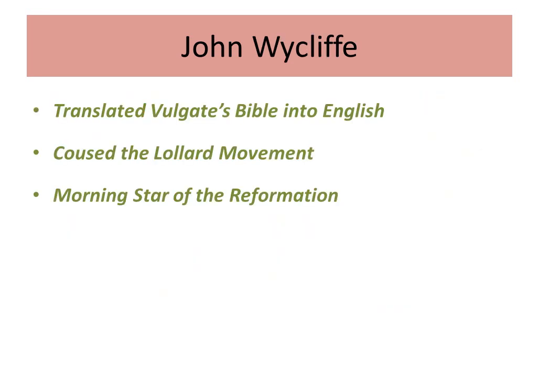Then we have John Wycliffe. John Wycliffe is the prose writer of the age, and he was the one who found that there is only one authority, that is the Bible, which can tell us the real truth about God. And these Roman Catholic churches are really corrupted. They are indulging in evil things, and they are the ones interpreting that message of God to the people. And that work is written in Latin, that's the Vulgate Bible. So he thought that there must be a translation of it in English, so he did that.